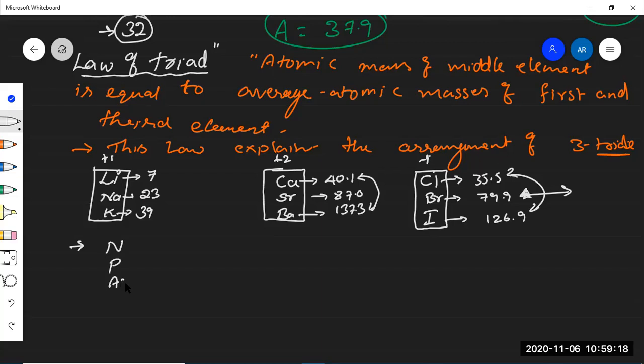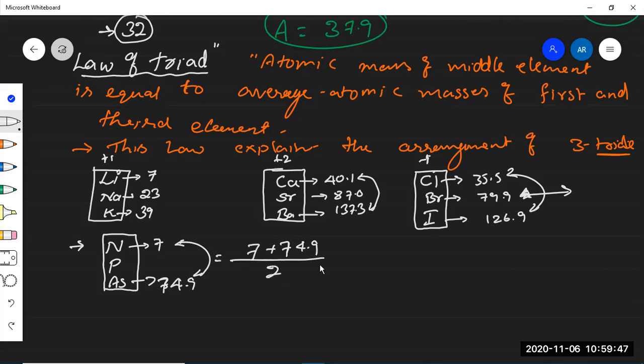NPAs is there. What is that nitrogen family? Basically, nitrogen, phosphorus, and arsenic belong to the same group. But for the first element and the last element, arsenic, around 74.9 atomic mass is there. The average atomic mass of arsenic and nitrogen is not at all equal to the atomic mass of phosphorus. Phosphorus atomic mass is just 31.